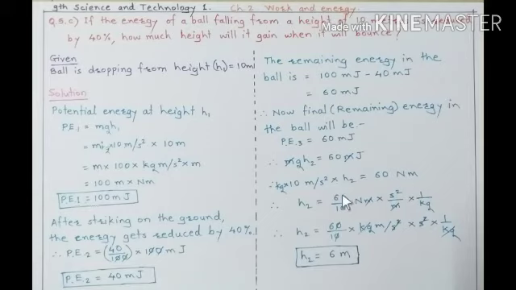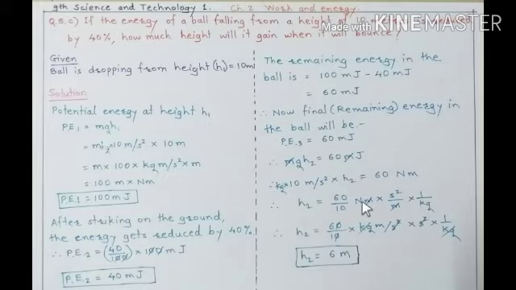Therefore we get 60 divided by 10 Newton meter into, here second square is in the denominator. When it changes its side, it will go into the numerator. Mass which is in the numerator, when it changes its side, goes in the denominator. Kilogram which is in the numerator will go in the denominator on the other side.